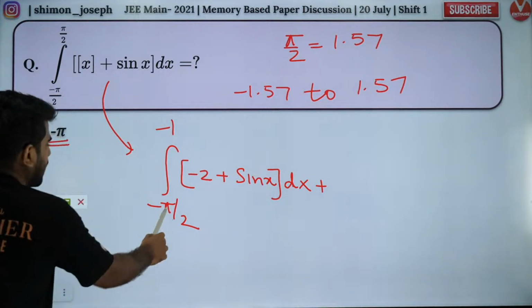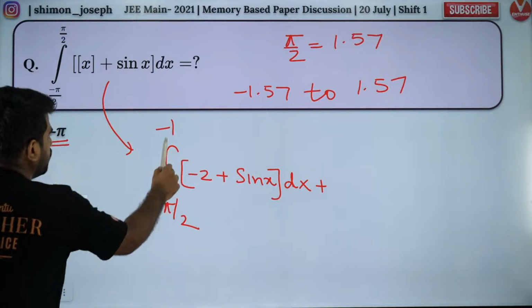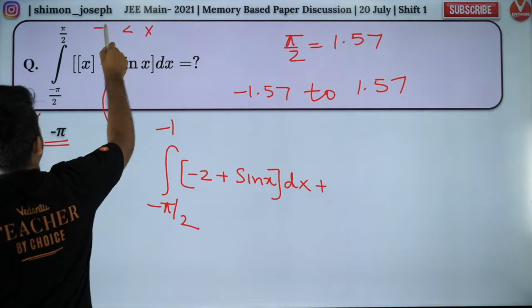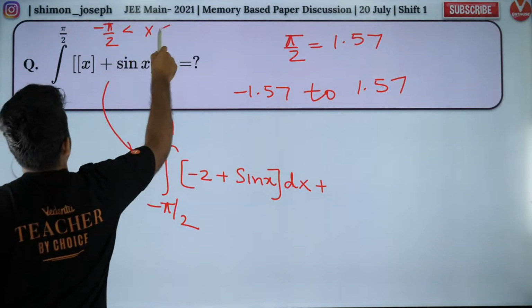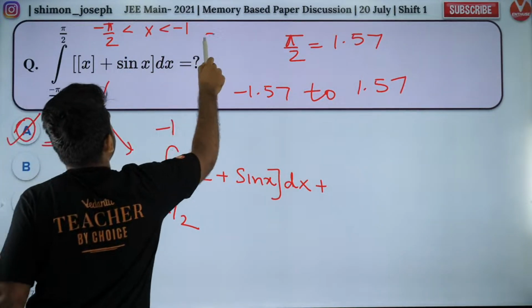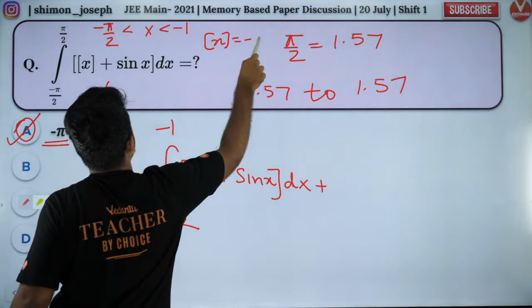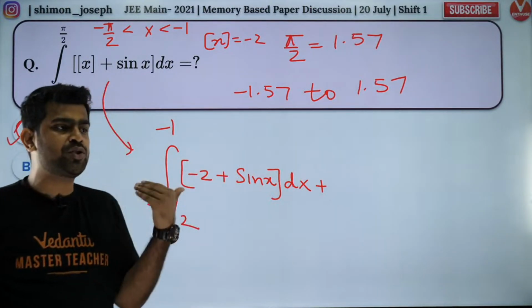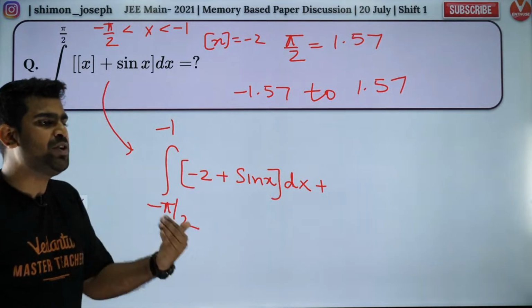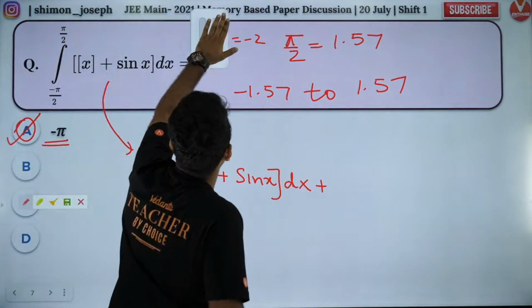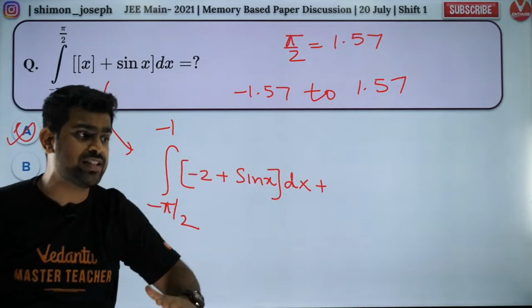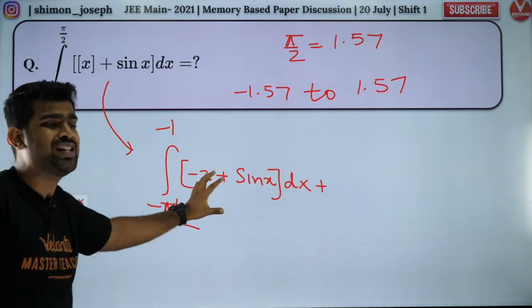Roshan, in this interval now, minus pi by 2 to minus 1, that means x belongs to minus pi by 2 to minus 1. Got it? In this interval, the greatest integer of x is equal to minus 2. You are supposed to know that, Roshan. If you are in 12th standard, you are supposed to know that. If you do not know it, maybe you are from 10th standard and this video is too early for you. So you can come back after 2 years, maybe then you will understand. Right now, this is only for 12th standard students.